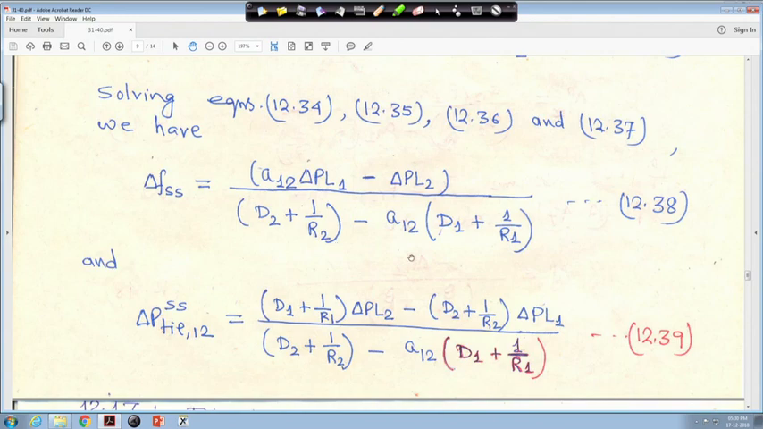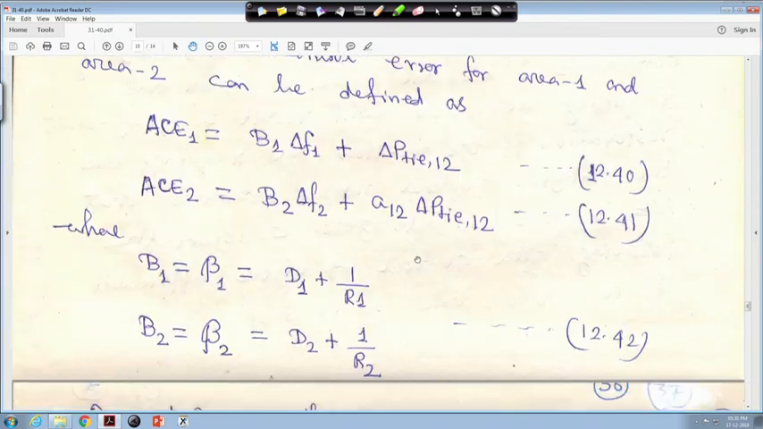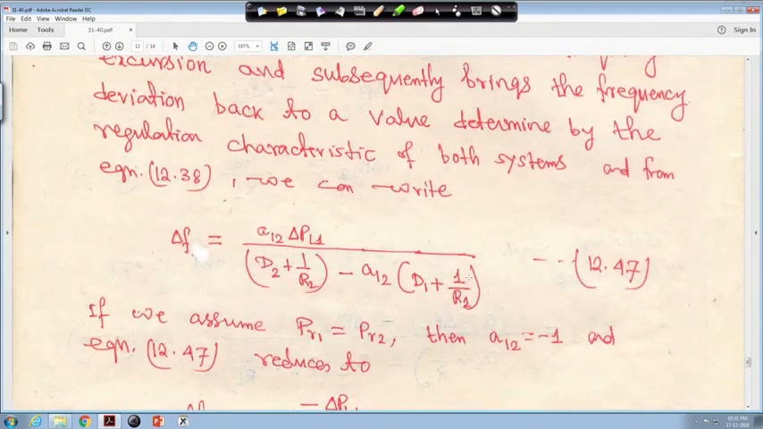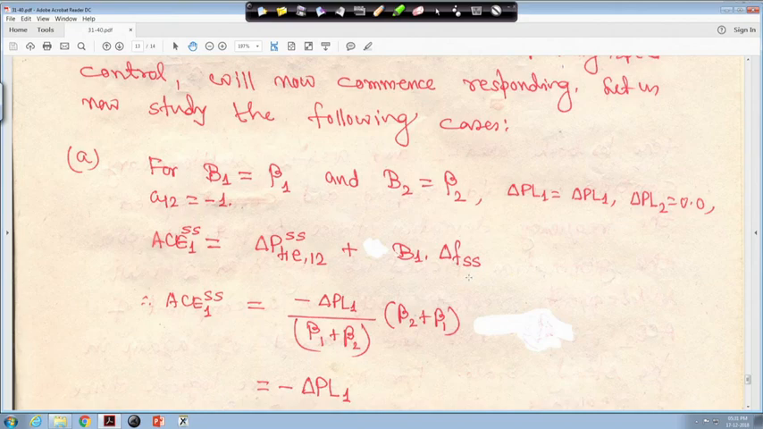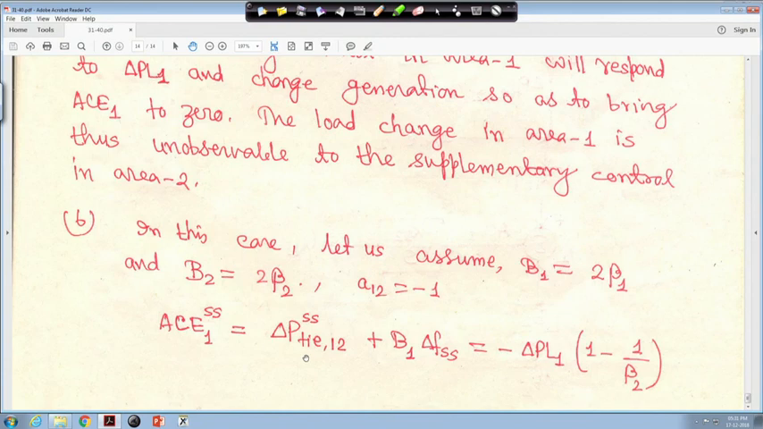Whatever it is, now we are changing it so that B1 is equal to 2 beta 1 and B2 is equal to 2 beta 2. You just put it in and simplify, then you will get this expression: delta P tie 1-2 SS plus B1 delta f SS will be minus delta PL1 times (1 minus 1 upon beta 2). So if you look into this, you will see it is not simply minus delta PL1; another term is getting added, right.